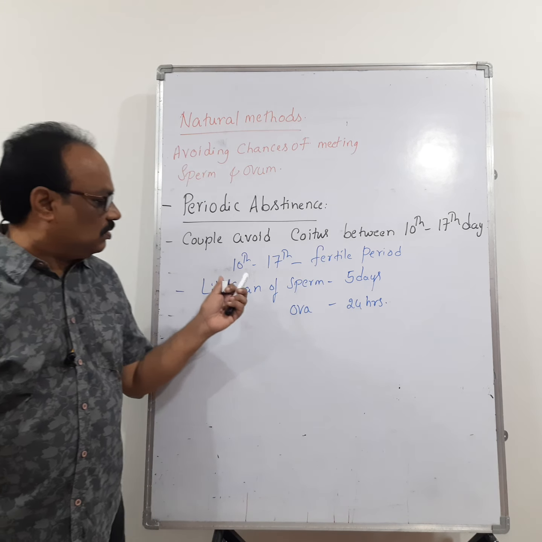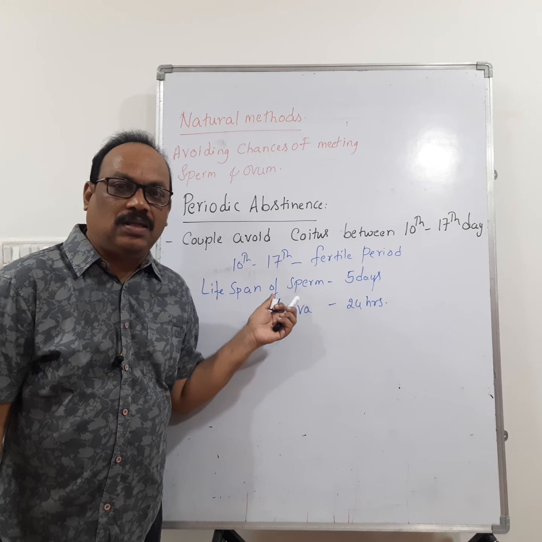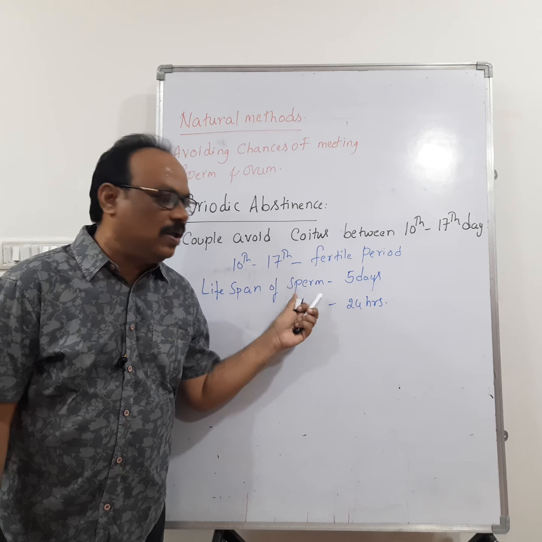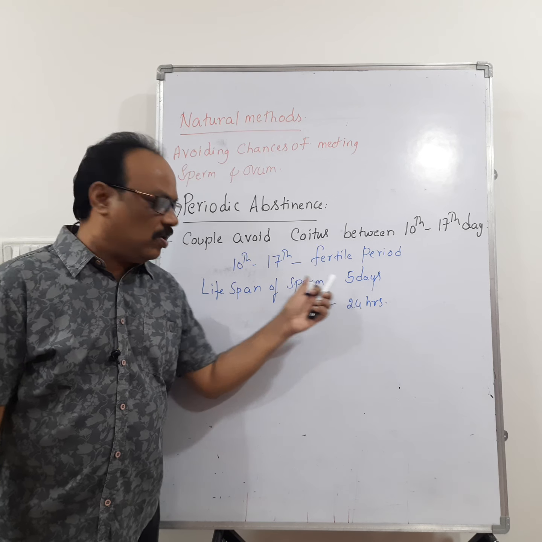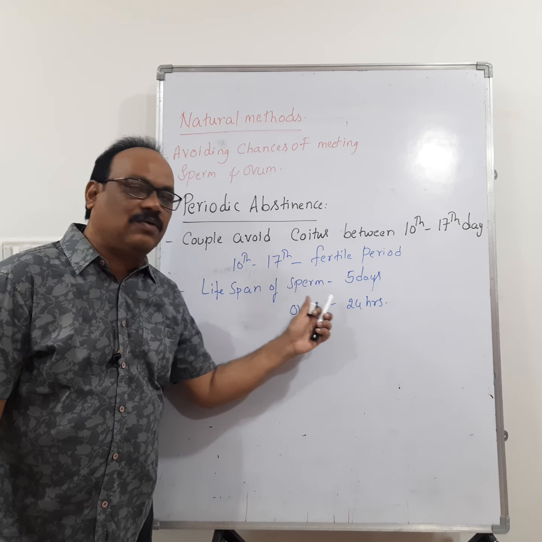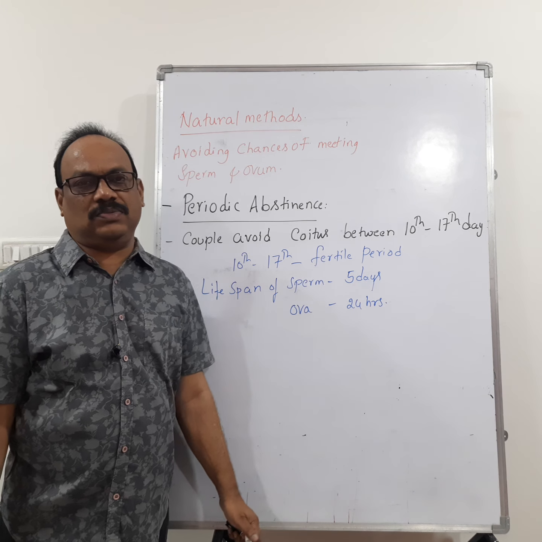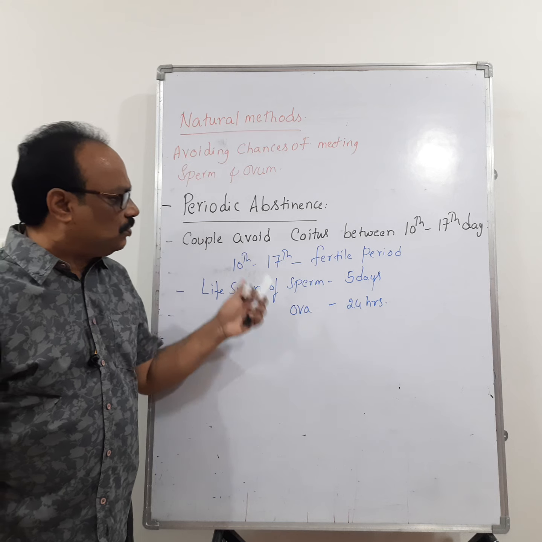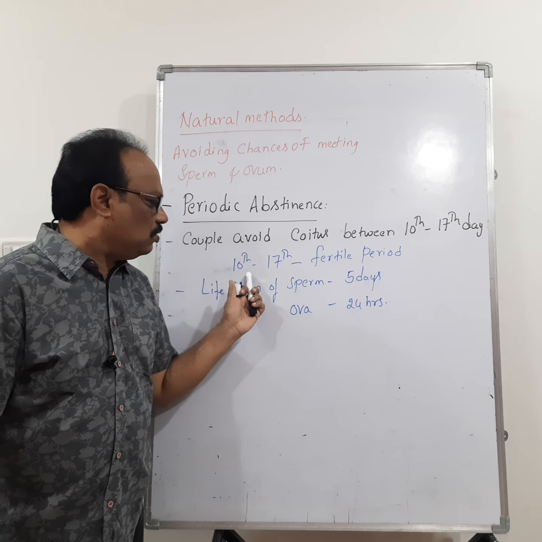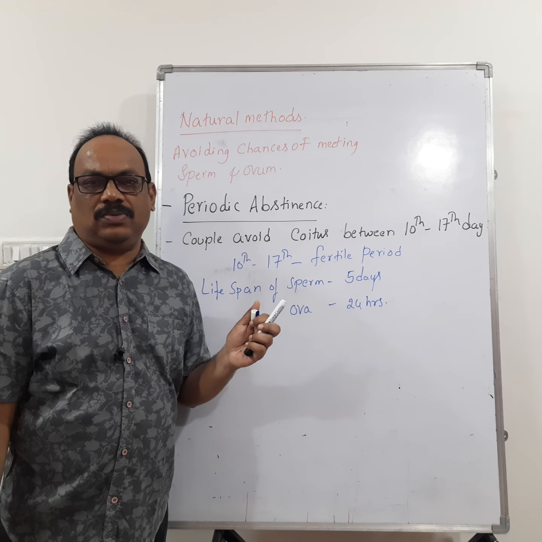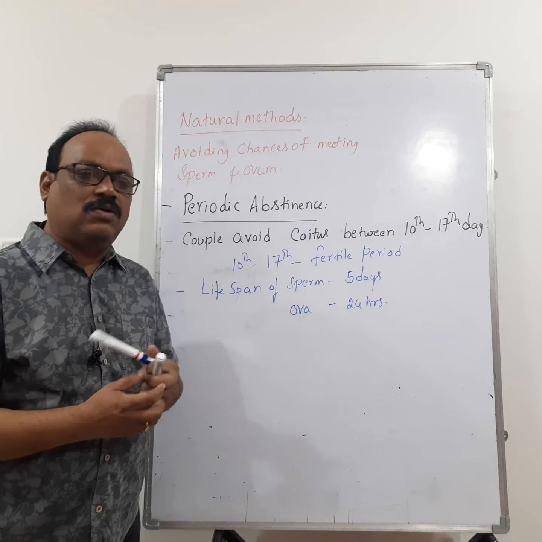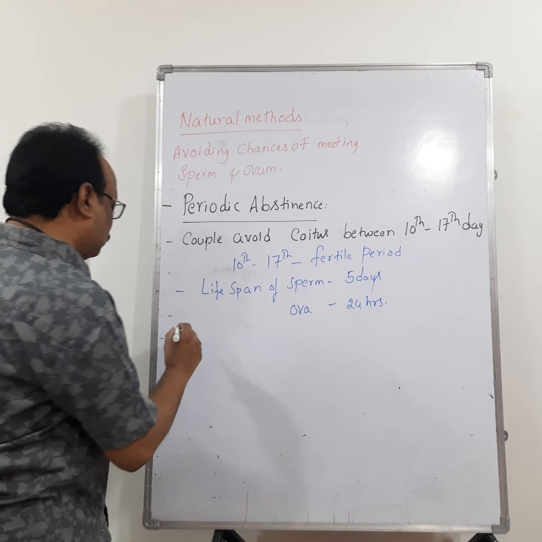After ejaculation by the male, the sperms can survive in the female reproductive tract for 5 days. Then what is the lifespan of the ovum? After ovulation, the ovum can survive for 24 hours. So they should avoid coitus or sexual intercourse between the 10th and 17th day. That is called periodic abstinence. Now let us go with the second one.